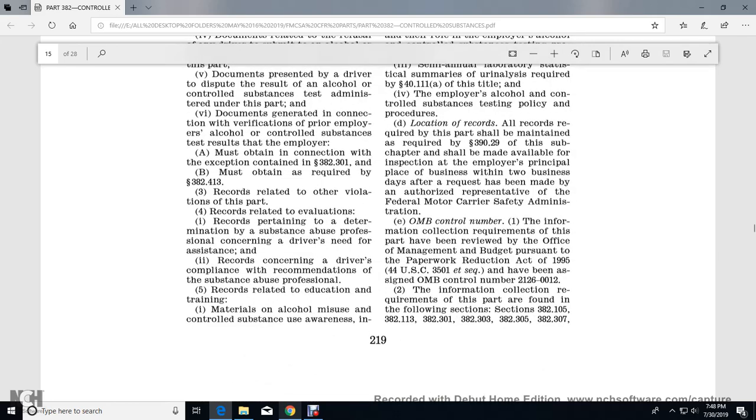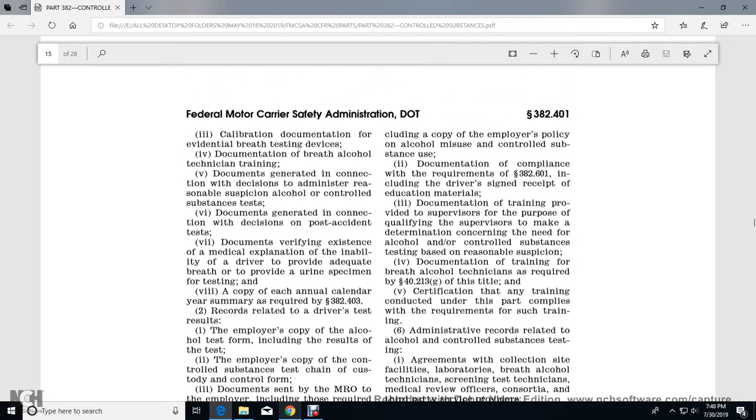Records related to evaluations. Records pertaining to determination by the substance abuse professional concerning the driver's need for assistance. Records concerning the driver's compliance with the recommendations of the substance abuse professional. Records related to education and training. Materials on alcohol misuse and controlled substance use awareness, including a copy of the employer's policy on alcohol misuse and controlled substance use, and documentation of compliance with the requirements of 382.601, including the driver's signed receipt of the educational materials.